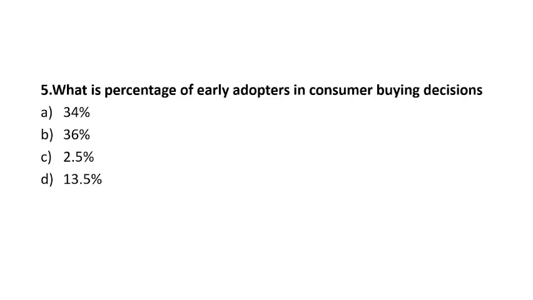Let's see the next question. Question number 5. What is the percentage of early adopters in the consumer buying decisions? 34%, 36%, 2.5% and 13.5%.